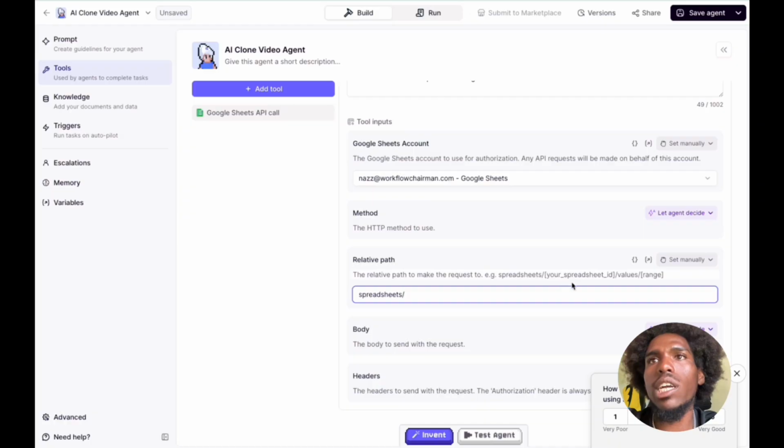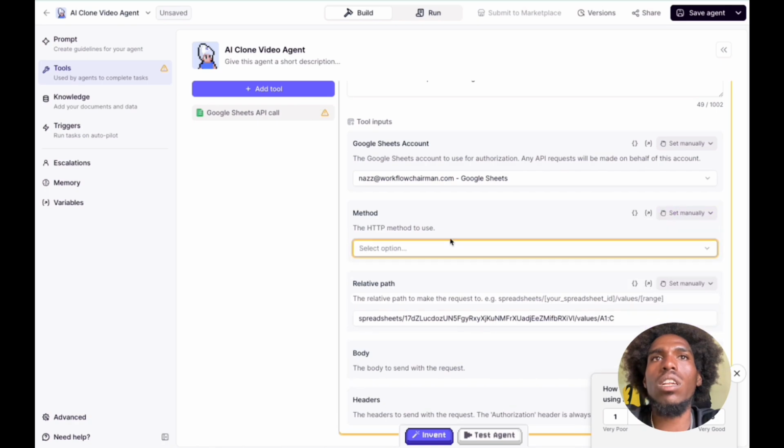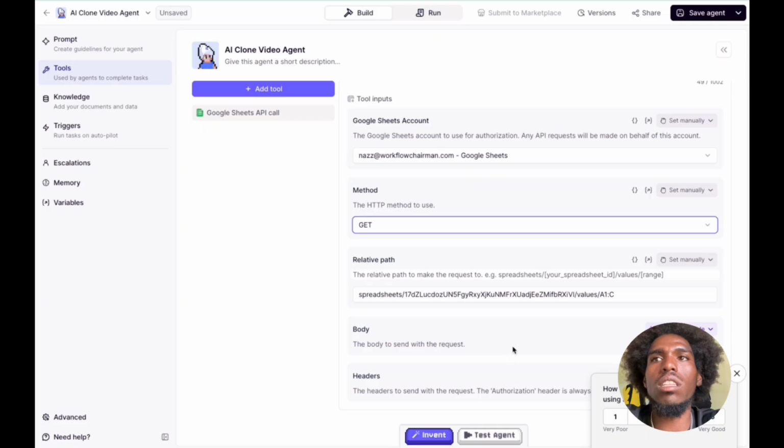So it says slash your sheet ID, slash values, for the values range A to B. All right, see, because it's 3. Again, I'm just figuring this out here. I don't really know. Let's do A1 to see. The body to send with this request, I don't really know. Let's set it manually. It should be a GET because I want to get the thing. I'll let the agent decide, alright? Let's close this.